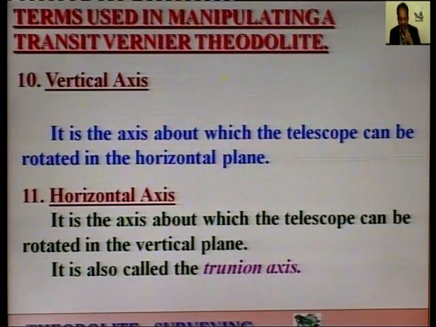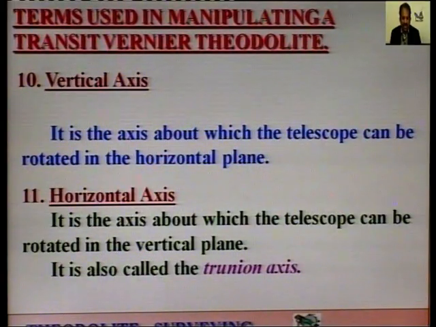It is the axis about which the telescope can be rotated or revolved in the vertical plane. These two axes are at right angles to each other if the adjustment of the instrument is in perfect condition.